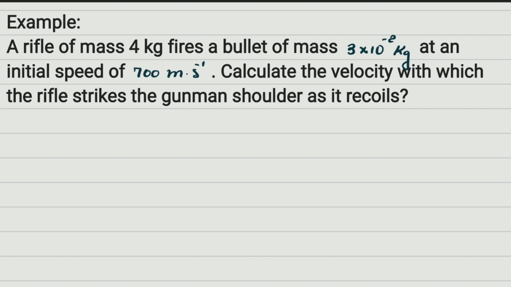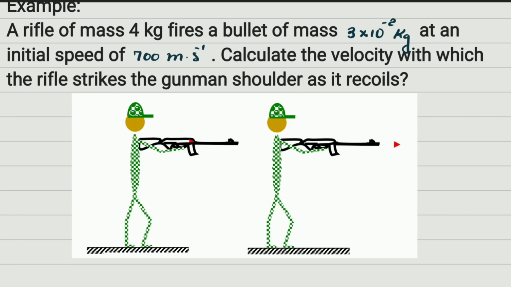This example says a rifle of mass 4 kilograms fires a bullet of mass 3 times 10 to the minus 2 kilograms at an initial speed of 700 meters per second. Calculate the velocity with which the rifle strikes the gunman's shoulder as it recoils. Let's first of all have a little drawing of the situation here. Okay? And here is the situation. Now, what we have here, we have a man with a rifle, and inside the rifle is the bullet.